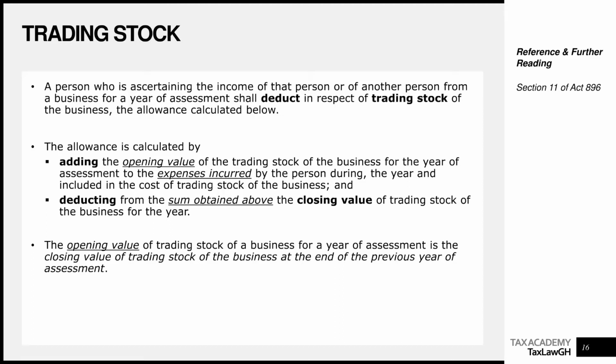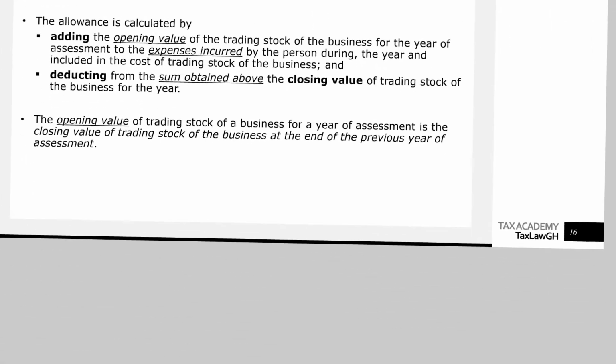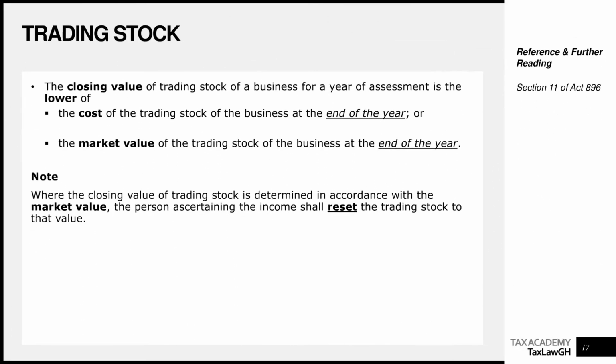So if you ended last year with $1,000 worth of trading stock, then you bring that balance forward to this year, and that becomes the opening balance at the start of 2021, or the start of the next year, in simplistic terms. If that is the opening value, what is the closing value? This is where something is different from what the accounting students probably already know. We are saying here that the closing value of trading stock of a business is the lower of two things.